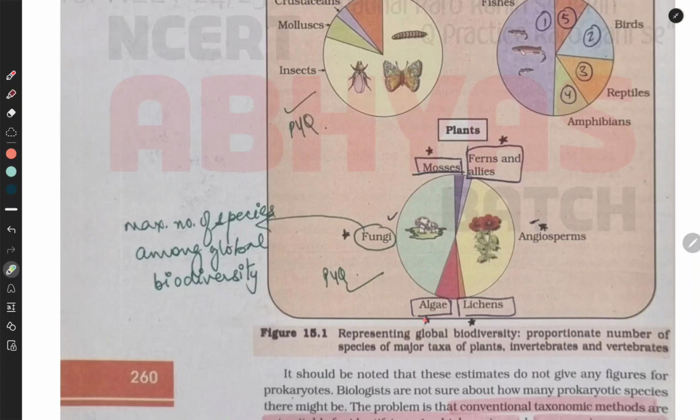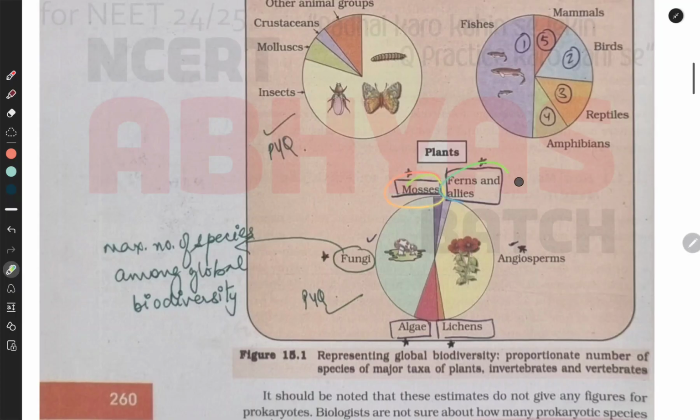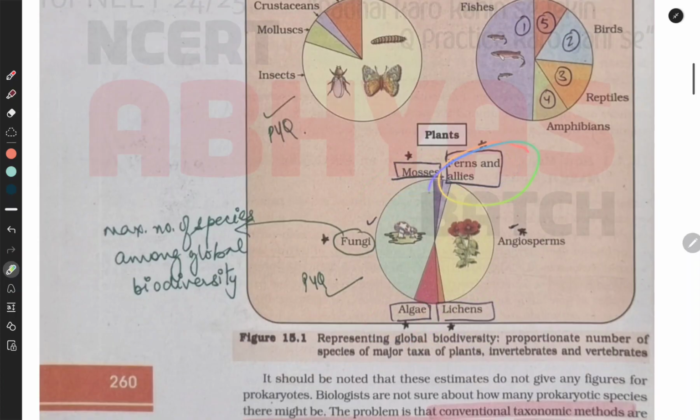Then here comes algae, then mosses, ferns, and lichens. Remember this: ferns, mosses, algae, and lichens.